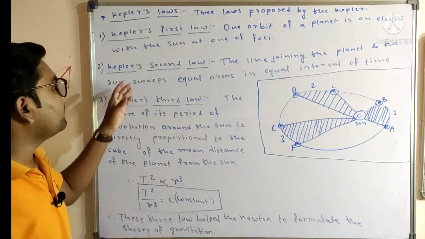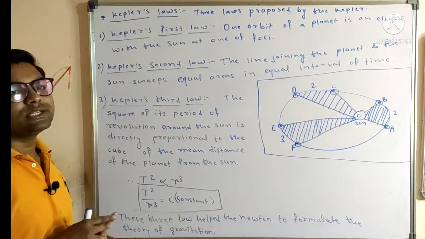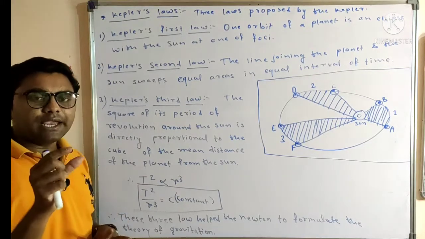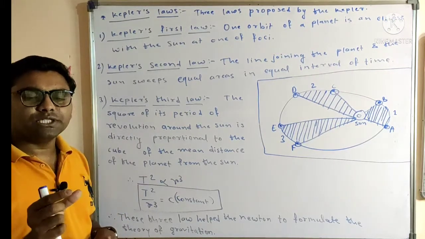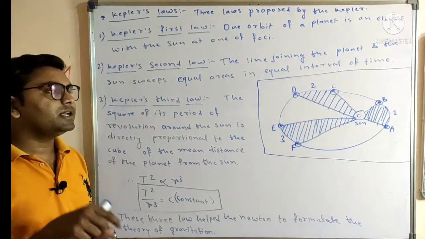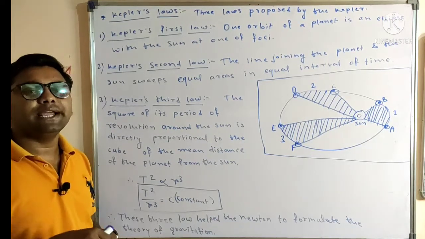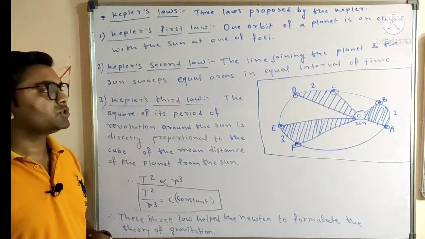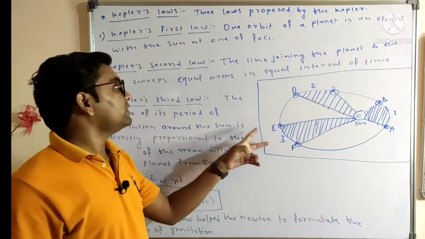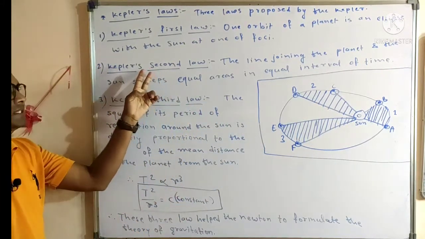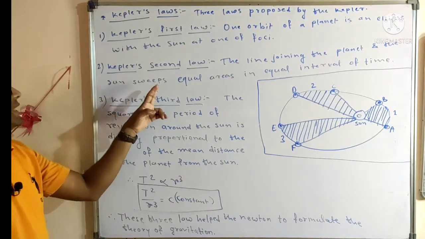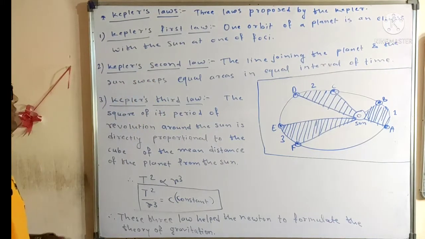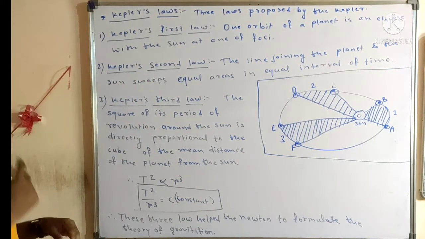This is Kepler's second law. It mainly focuses on the area swept by the earth's position and the time interval, or the time taken to cover that distance. So these are the two factors on which Kepler's second law is based. I hope you have got this point. Next we will move towards Kepler's third law, friends.